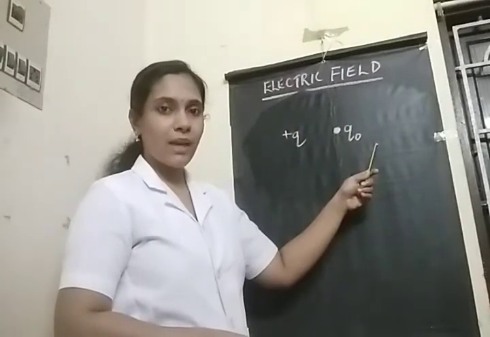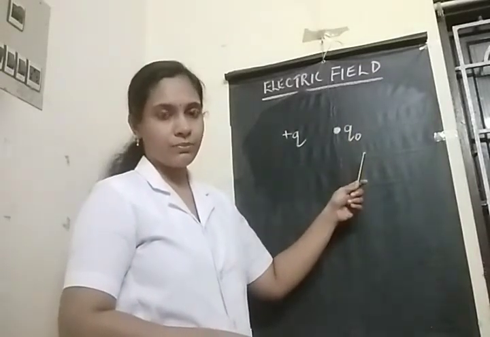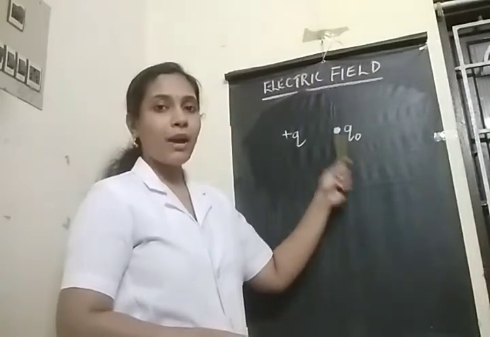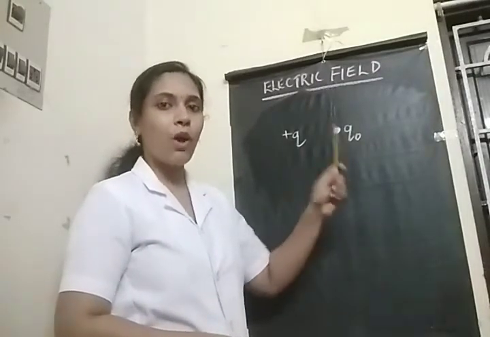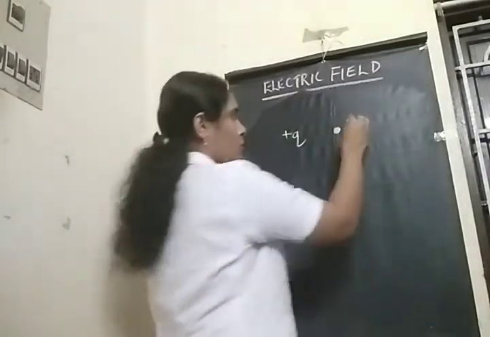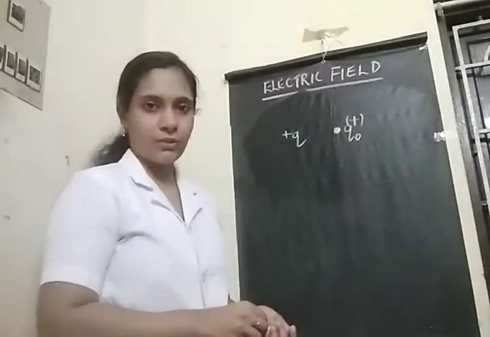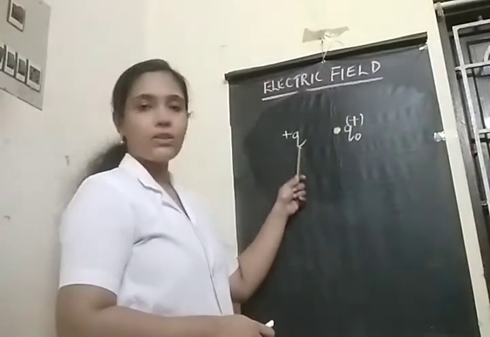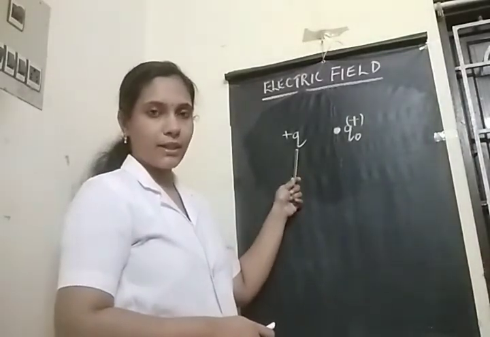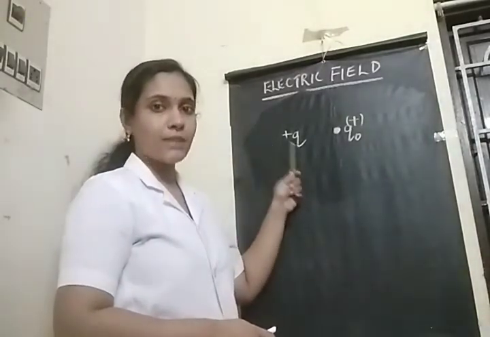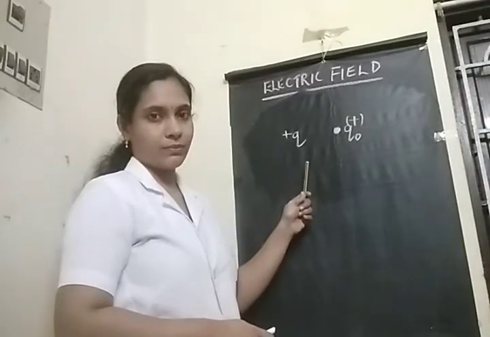Let me remind you, this test charge will always be positive. And the plus Q charge located here is known as the source charge.